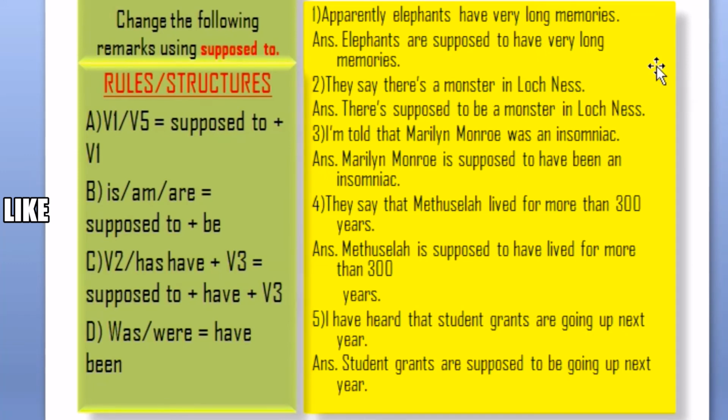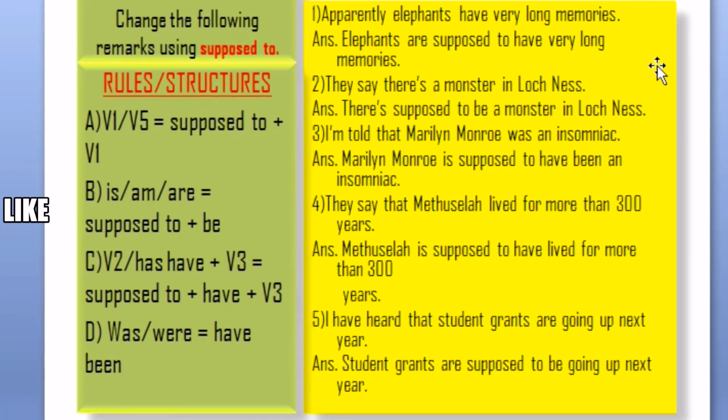For example, you can say Ashraf Ghani is supposed to have fled. But that is based on hearsay. Nobody had seen Ashraf Ghani going to another country. That is why we can use this kind of expression in your news while preparing news. What kind of expression? Like apparently, supposed to, they say, I'm told, they say that, I have heard that. So we use this kind of expression while making what?